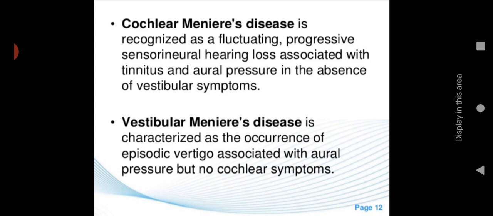Then the second one is vestibular Meniere's disease. It is characterized by the occurrence of episodic vertigo. So episodic vertigo will be there, an uneasiness or imbalance. Along with that imbalance, the person will feel some kind of vomiting or nauseating feeling. So that is called vertigo, associated with aural pressure but no cochlear symptoms. In vestibular Meniere's disease there are no cochlear symptoms like hearing loss, but the person will experience aural pressure, heaviness, or a fullness in the ear, and also episodic vertigo.